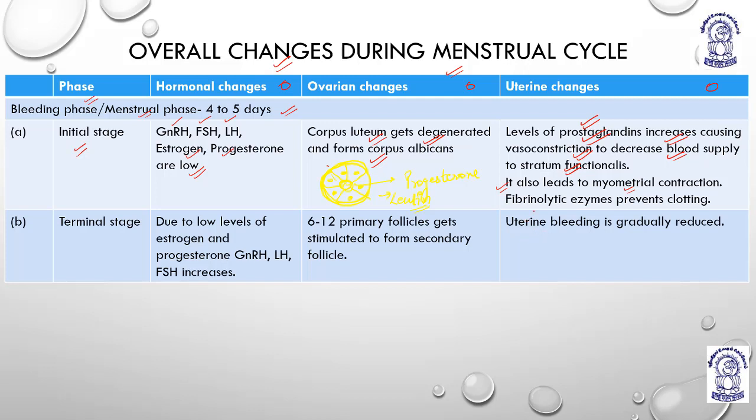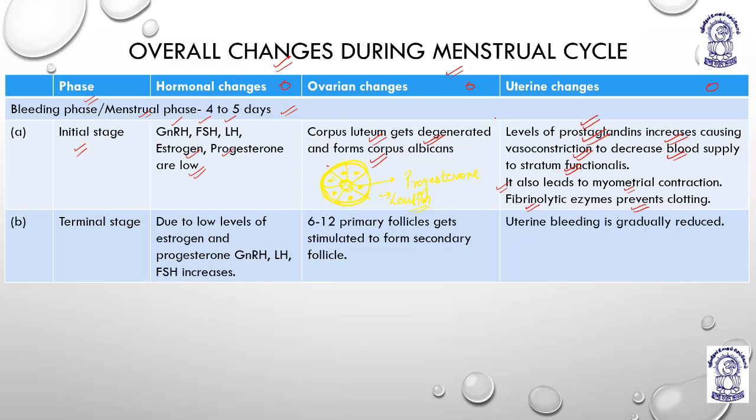Now, because of the secretion of blood, it is a normal procedure to have the formation of a clot, but some fibrinolytic enzymes prevent the clotting so that the usual cleaning of the uterus could happen. If the uterus needs to be clean, everything, the unfertilized egg, everything needs to be wiped out. So these things you have to remember regarding the uterine changes.